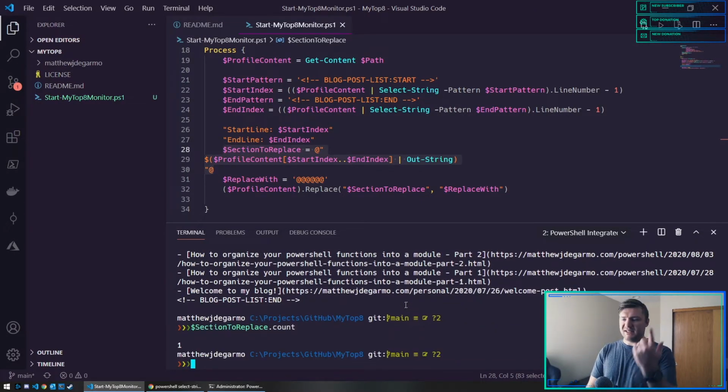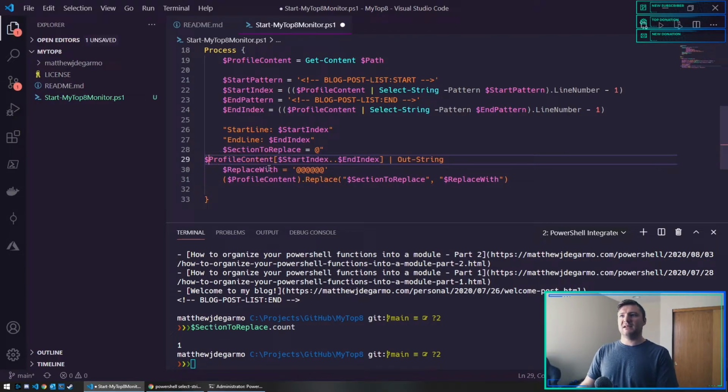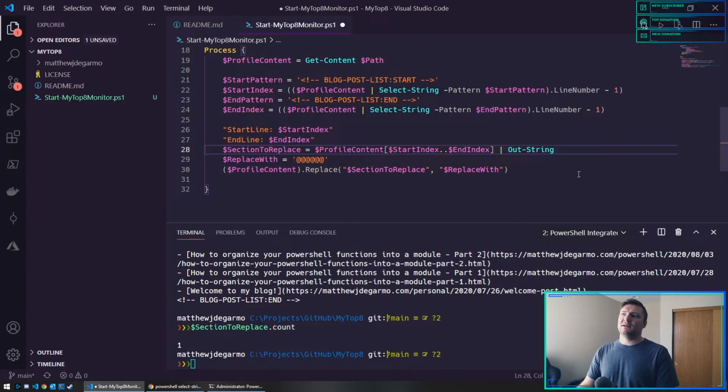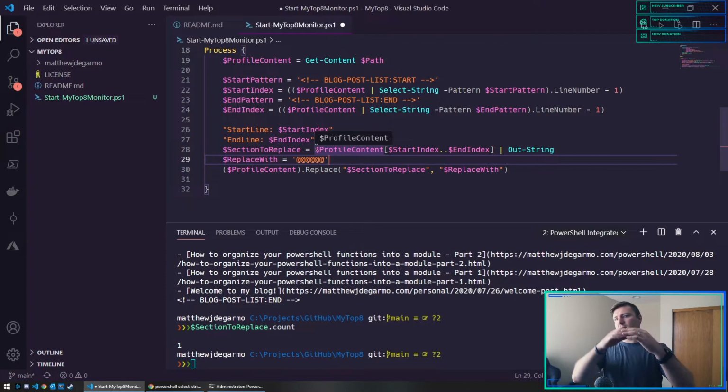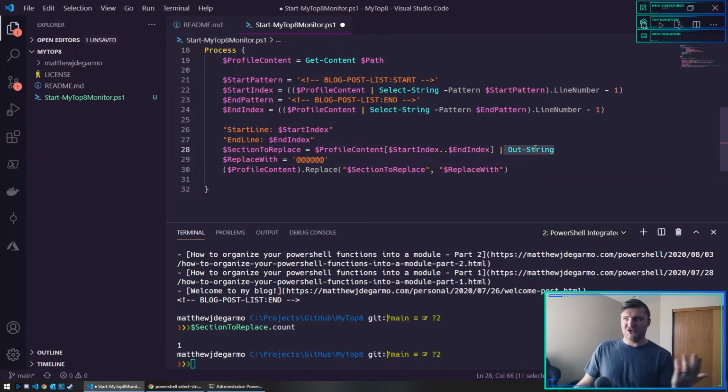If I do count, it's still one. It's the same thing. I'm going to change this back to this. It's just another way to take a bunch of strings and literally interpret it as one string, multiple lines. You can define that in PowerShell, but I just use Out-String. It does the same exact thing. Stream with no new line. Yeah, there's really no other fancy things we can add to that.